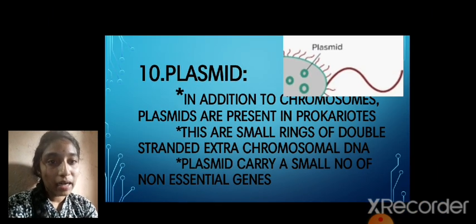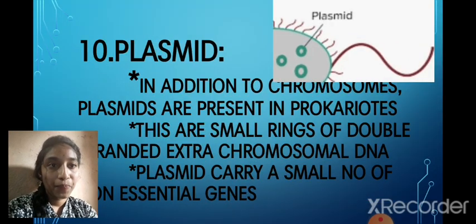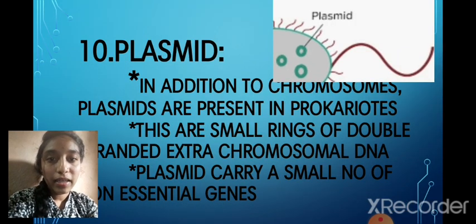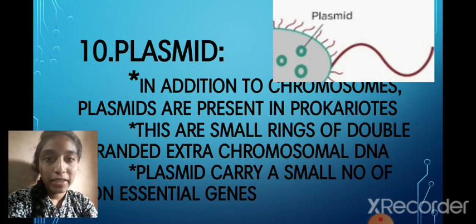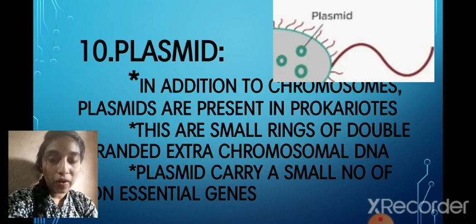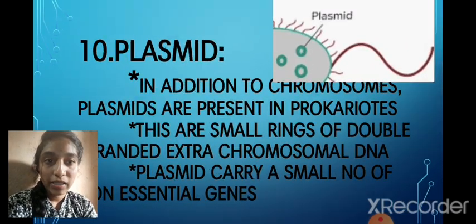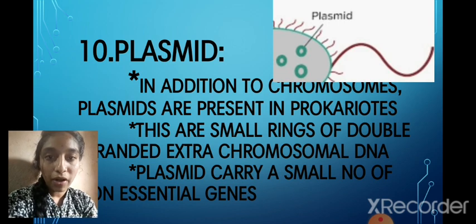Plasmids carry a small number of non-essential genes, and genes are transferred from one generation to another.